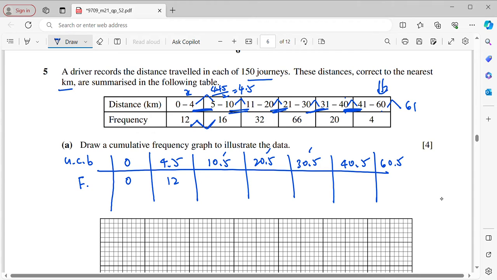12 plus 16, it will be 28. So 28 plus 32, it will be 60. Then 60 plus 66, 126. 126 plus 20, it will be 146. 146 plus 4, 150. Okay, so that's why you are given 150 journeys here. So your final capital F should be 150.